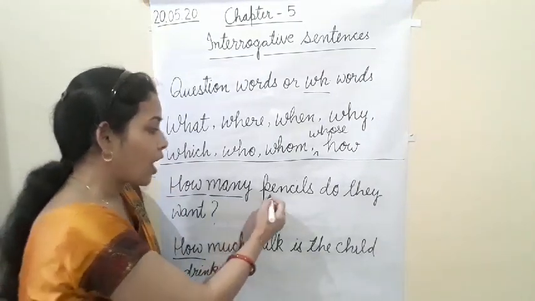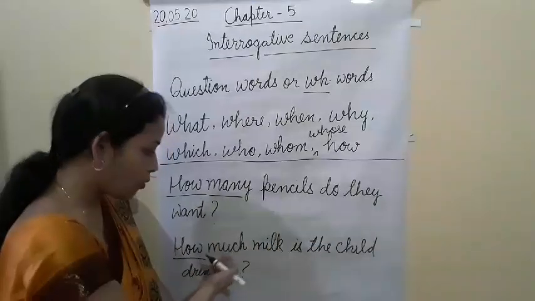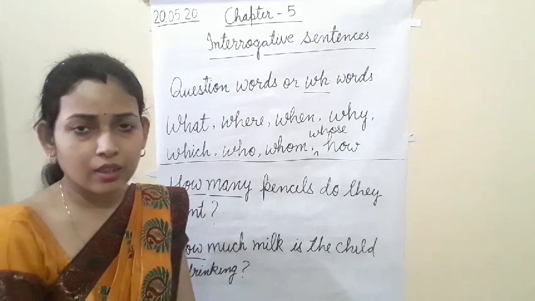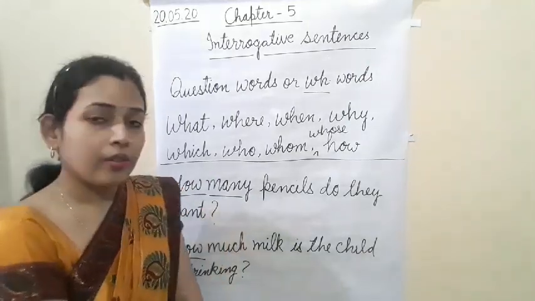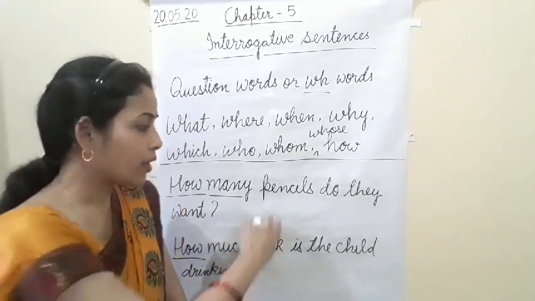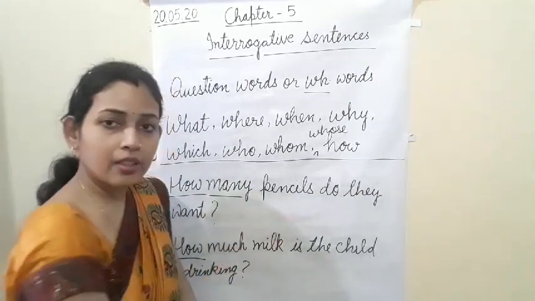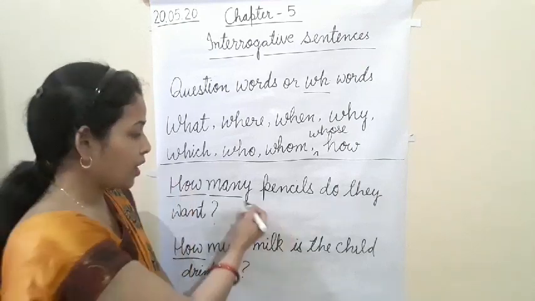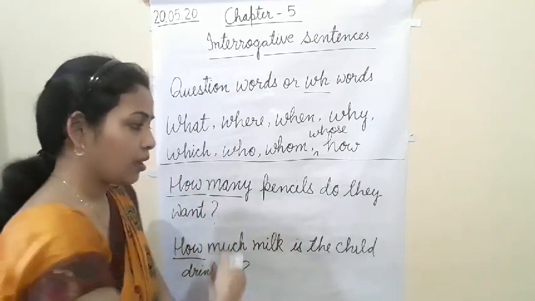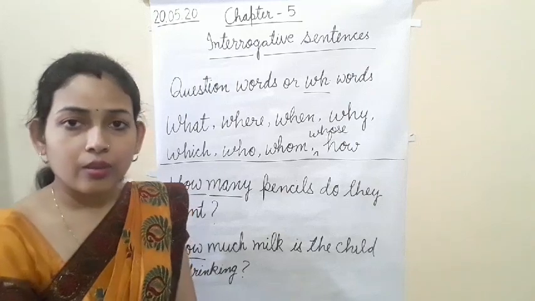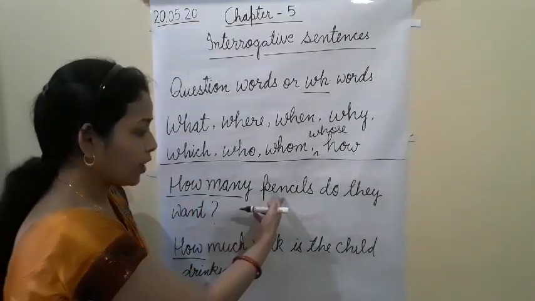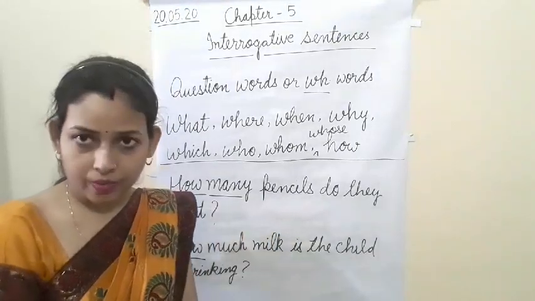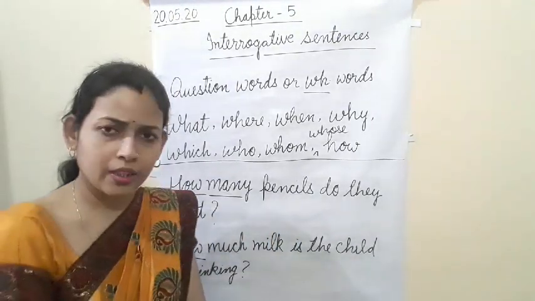Now, how many pencils do you want and how much milk is the child drinking? What is the difference between the two sentences? We use many with countable nouns. As you can see, pencil is a countable noun. We can count the pencil, so that is why we have used many here. How many pencils, how many students are there.